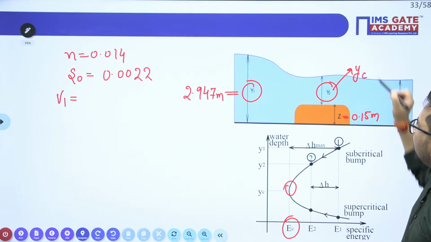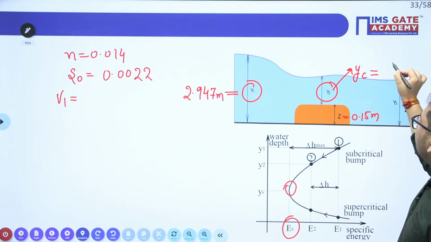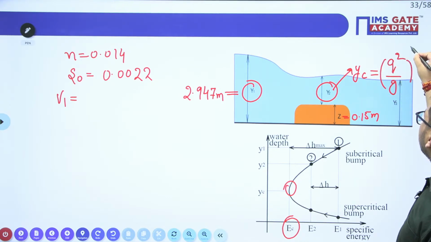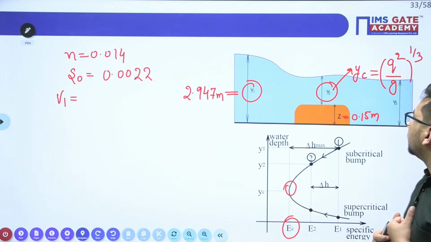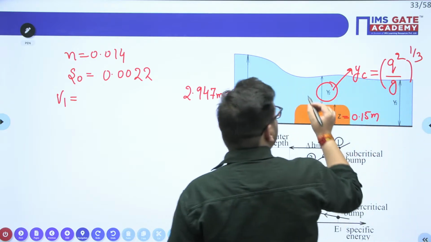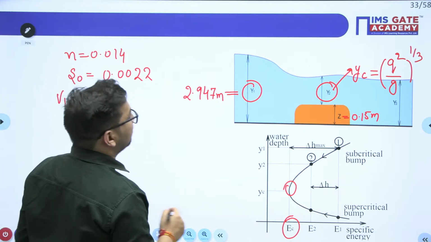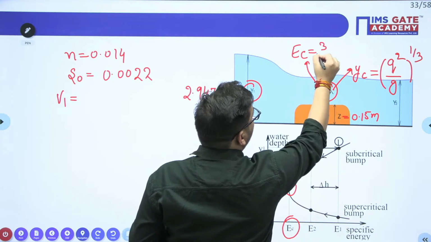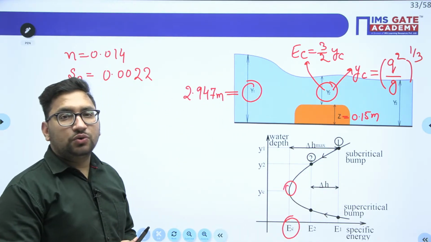So I can say this is nothing but YC, right? This is a rectangular channel. So I can say YC is equal to (Q square upon G) to the power 1 by 3. Yes or no? I also know that the energy at this particular section, E critical, is given by 3 by 2 times YC. This is also known to us, right?